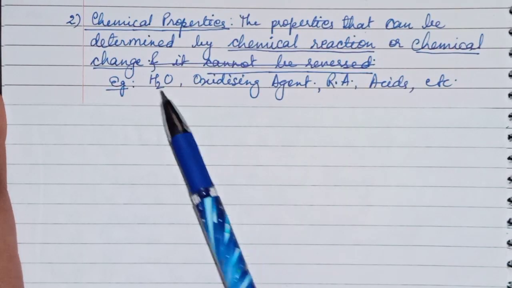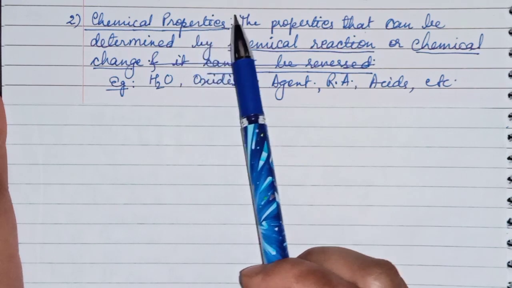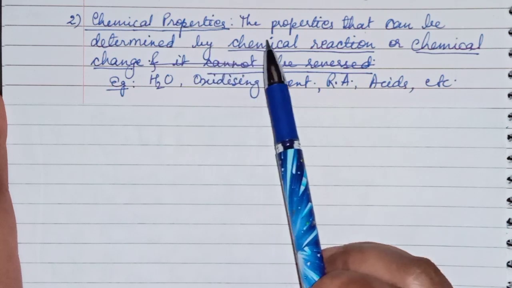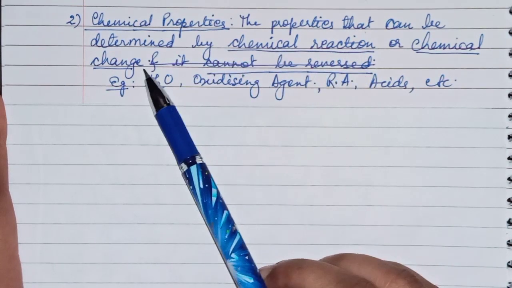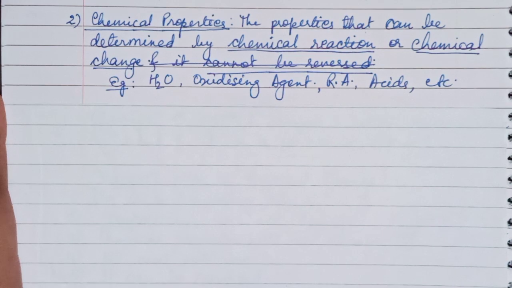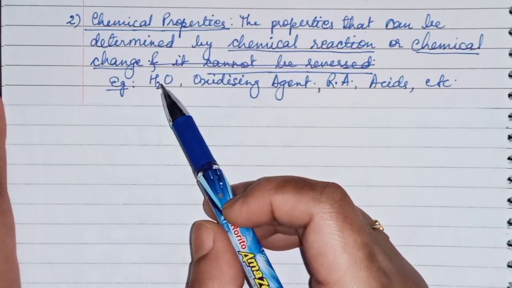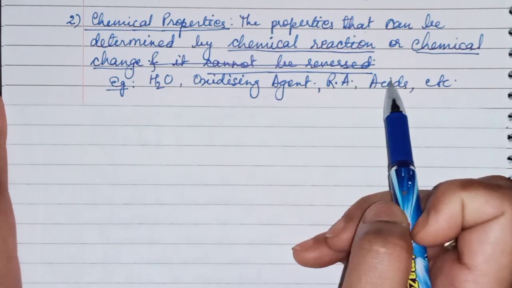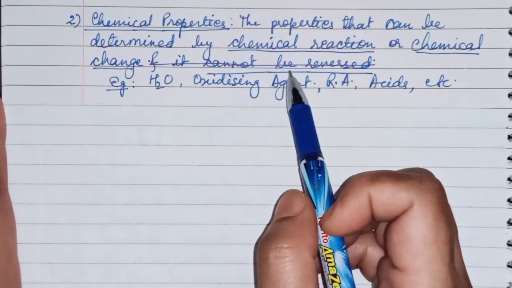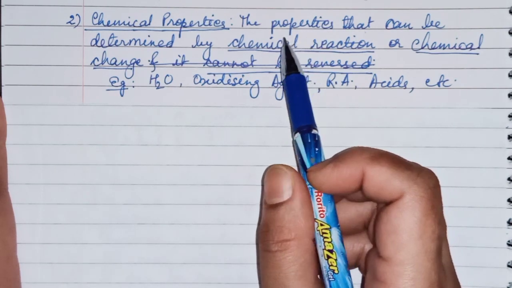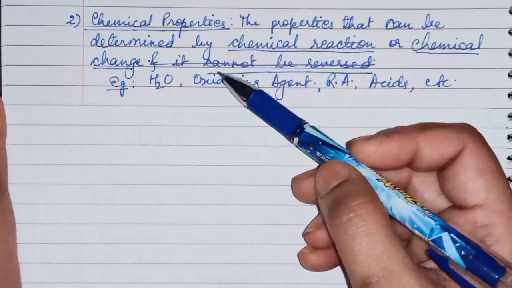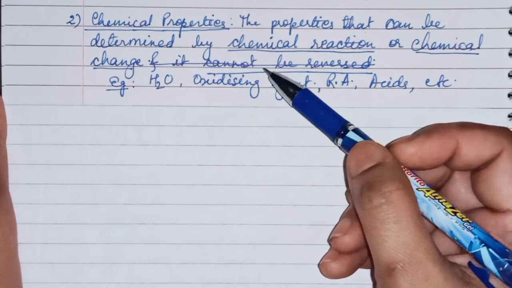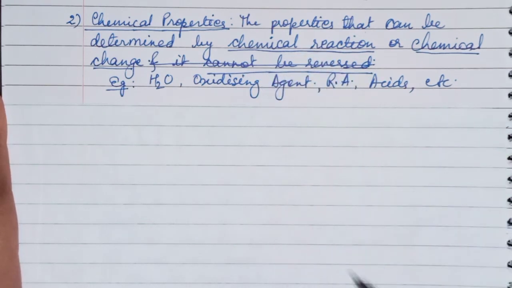Now chemical change is based on chemical properties. What are chemical properties? The properties that can be determined by chemical reactions or chemical change. This is called chemical properties, like formation of water, oxidizing agent, reducing agent, property of acids. These all are chemical properties. So the properties which are based on chemical reactions and chemical change are called chemical properties.